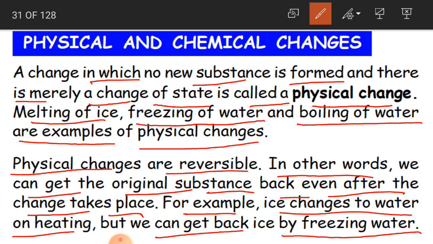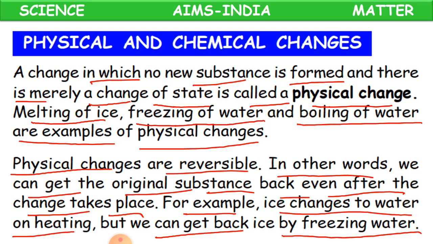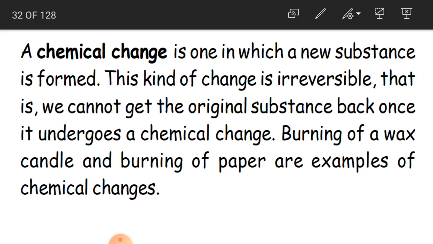See, so in this physical change, what happens? We get the original substance. Suppose water is the original substance for us, and we have turned water into ice on freezing. Again, if you keep the ice outside and when it is heated or warmed, again we'll get back our original water. Okay children, so the original form of liquid, that is water. So this is nothing but the physical change and they are reversible. Clear?